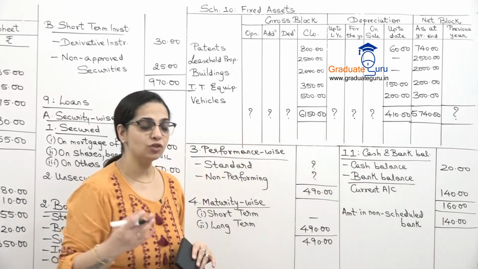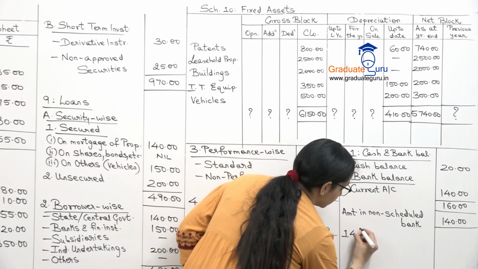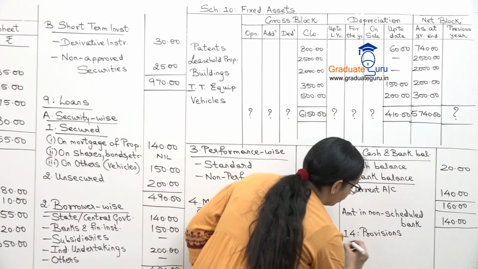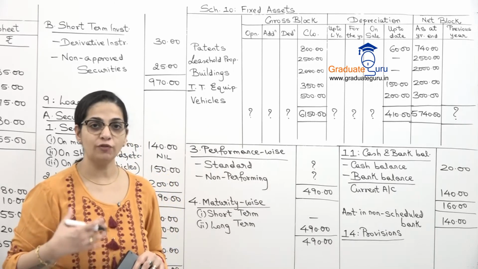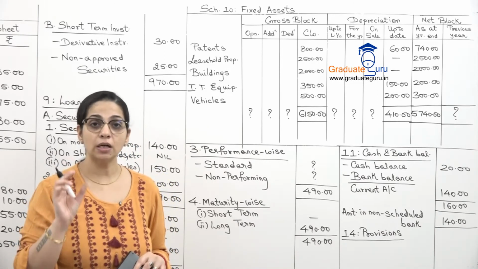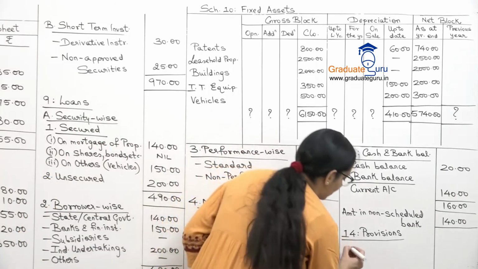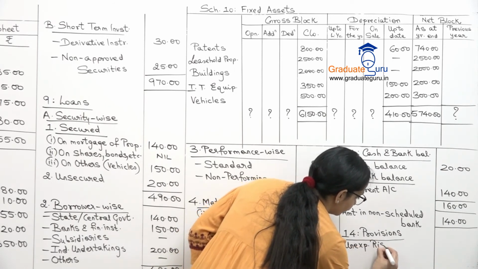And now we have just one last schedule remaining, which is for our provisions. We don't have any other information, but we have some provisions given to us, and those provisions are your provision for tax and unexpired risk reserve. As I said, it has the name reserve but it's a provision. So we will write that first, unexpired risk reserve.